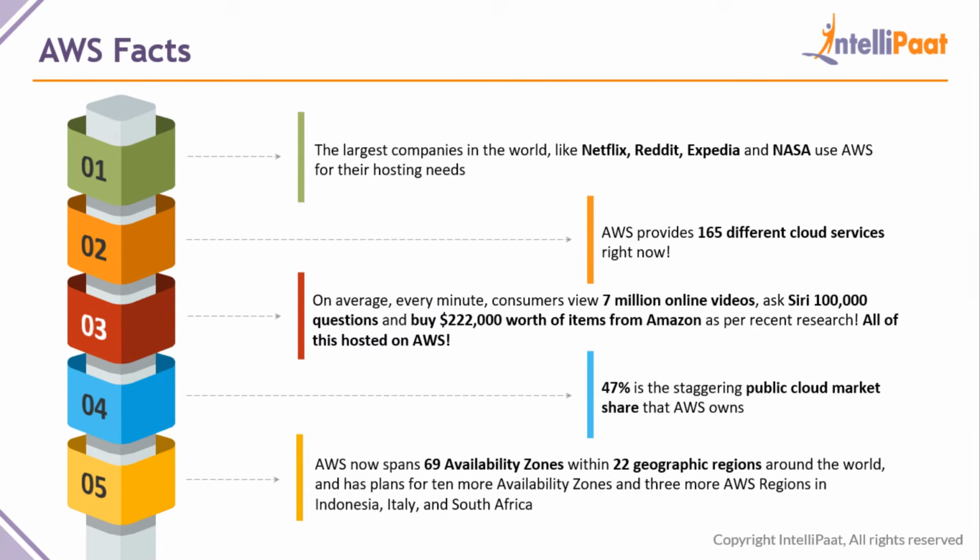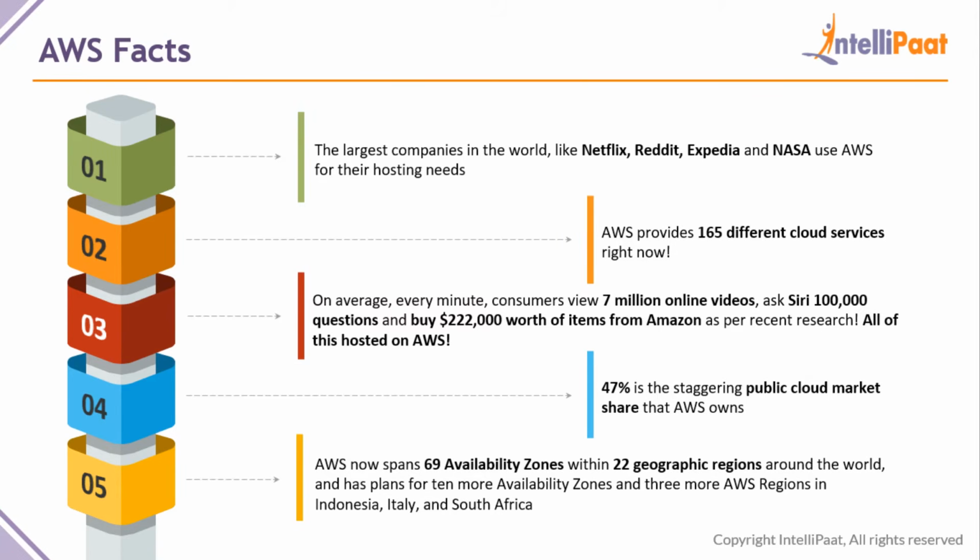And also there is one more fact: 1/3 of any website you go online is hosted by AWS. There is a very good chance that 33% of all websites you visit are hosted on AWS. And also AWS had a staggering 47% of the public cloud market, because the top 3 clouds are AWS, Azure, and GCP.